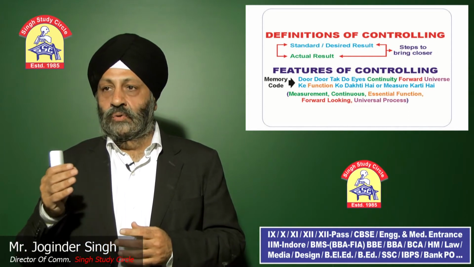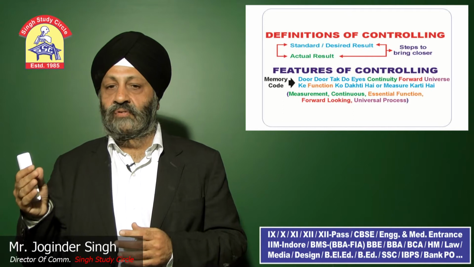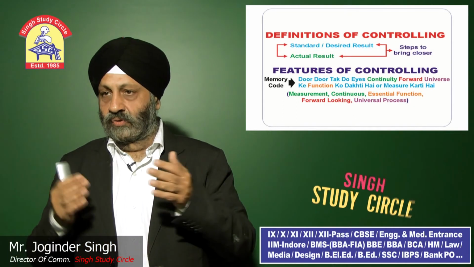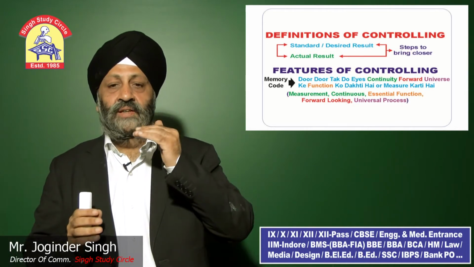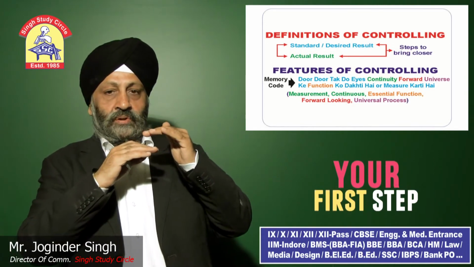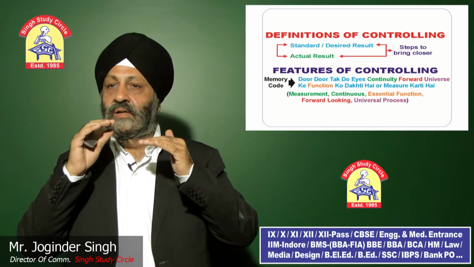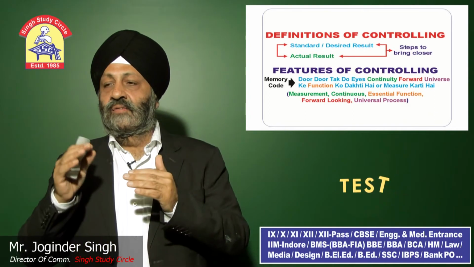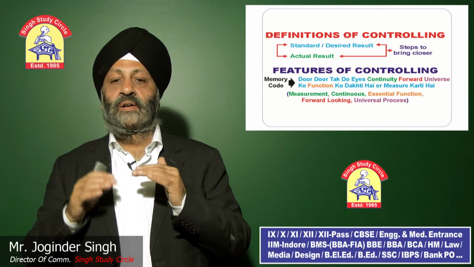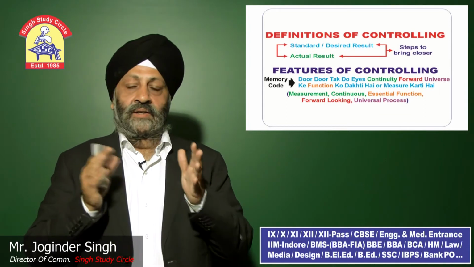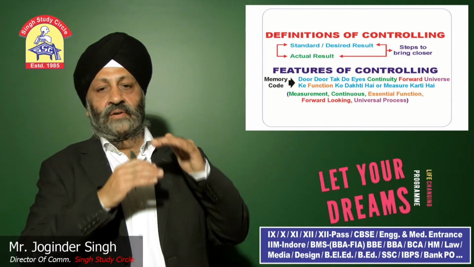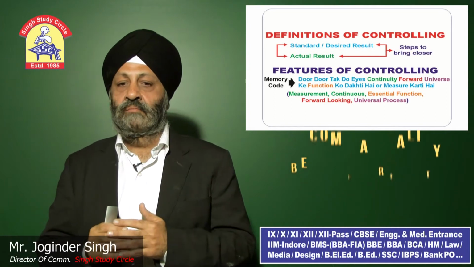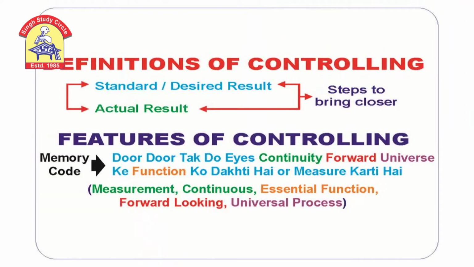दूर दूर तक दो आईज कंटिन्यूसली फॉरवर्ड यूनिवर्स के फंक्शन को देखती हैं और मेजर करती हैं. In this I have covered: दूर दूर तक दो आईज कंटिन्यूस. It is a continuous process. Then forward, it is a forward looking process. Third, यूनिवर्स, it is a universal process. फंक्शन, it is a function of the management. And measurement, it is measurement. We measure standard with the actual. These are the features of controlling.